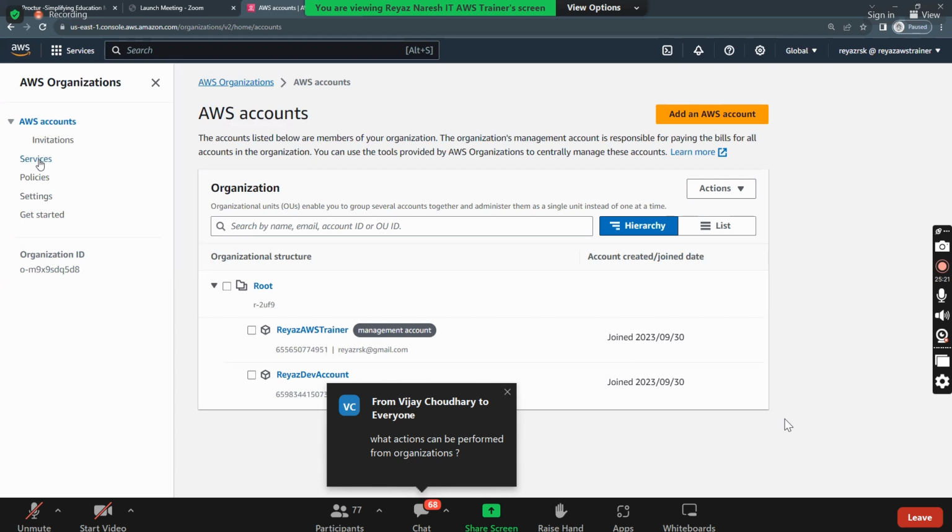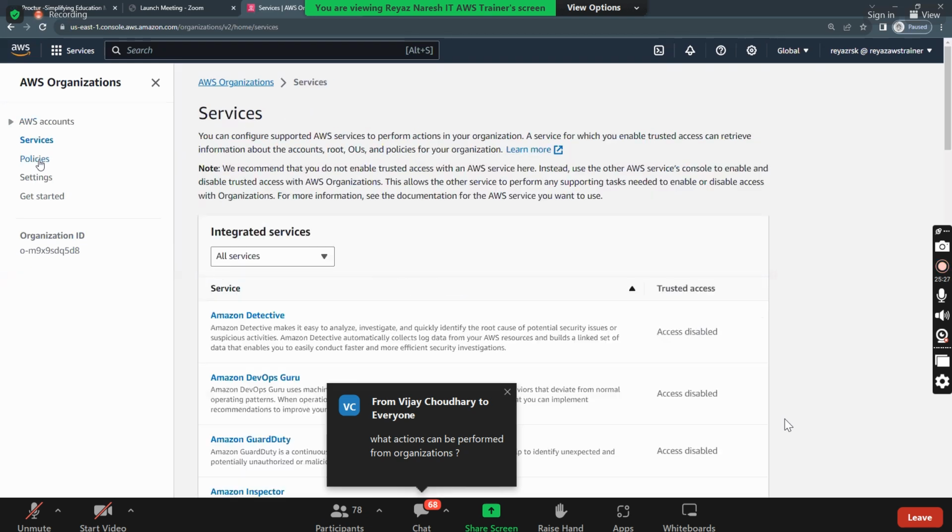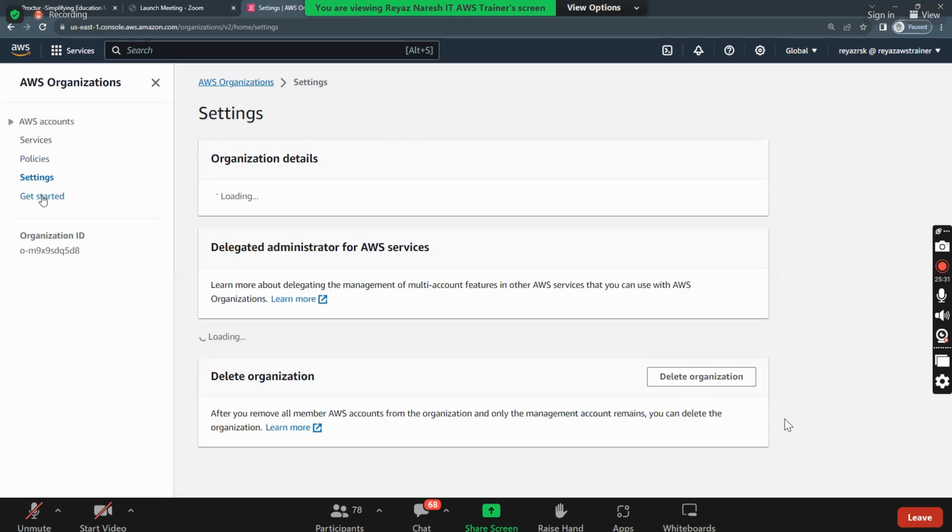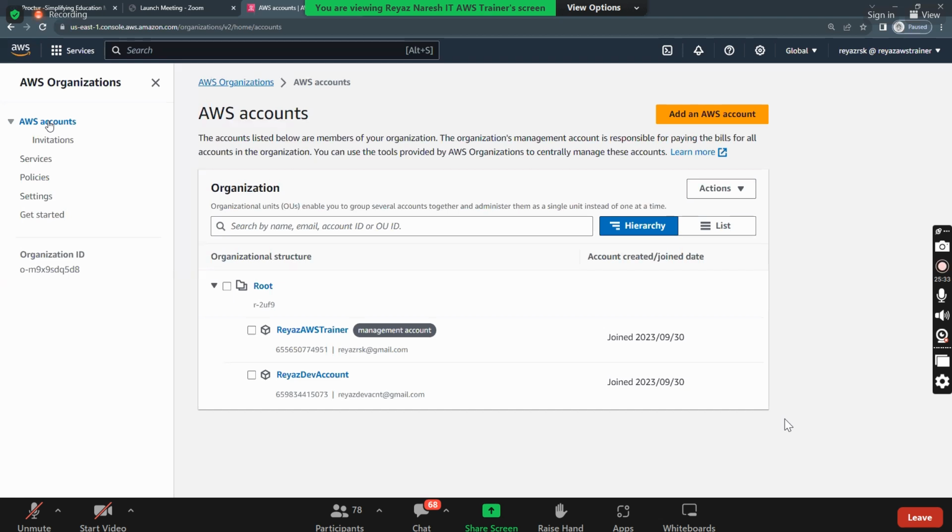Hold on, let's go one by one. Okay. So in organizations, the only thing that you can do is add accounts. You need to have one main account. The main account is called the management account.